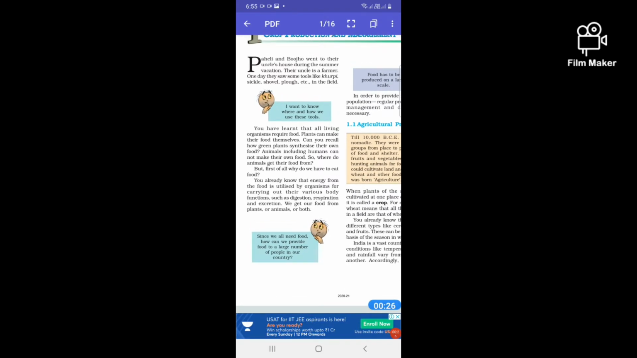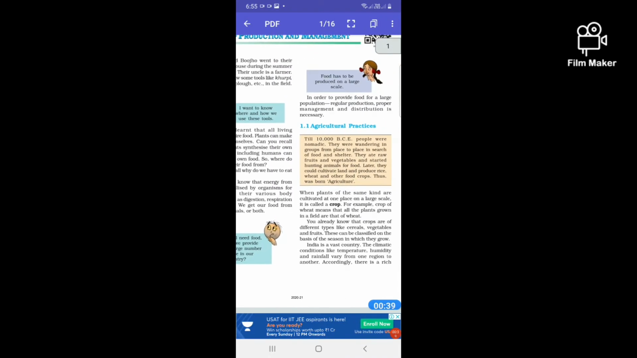You know that there are so many tools which are used in agricultural practices, like khurpi, sickle, saw, plow. These are all used in the field. So you know that food is a very necessary thing for all our living organisms, and nowadays there is a large population, so regular production and proper management and distribution is very necessary. Food has to be produced on a large scale.